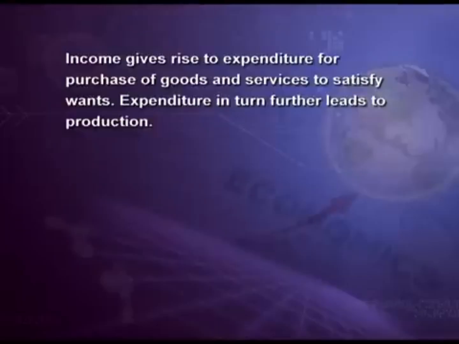This is how income is first generated in the production process and then distributed among factor owners for rendering productive services. Now this income gives rise to expenditure for purchase of goods and services to satisfy wants. This expenditure in turn further leads to production.